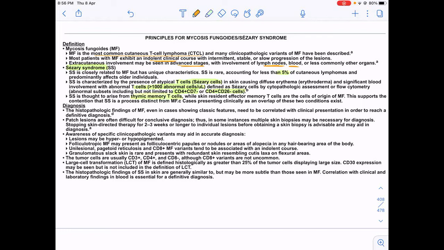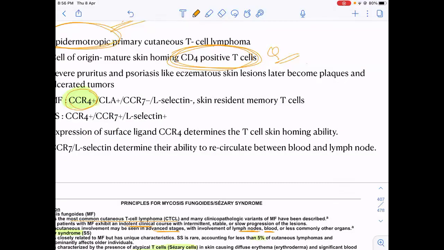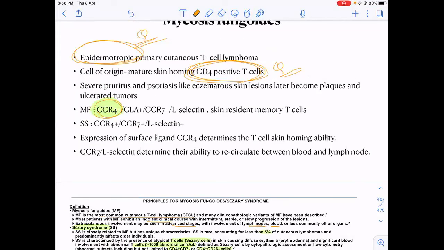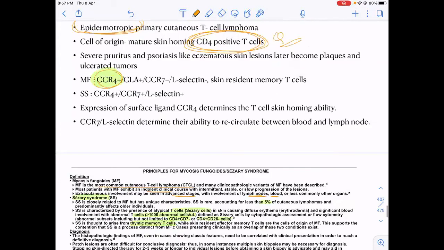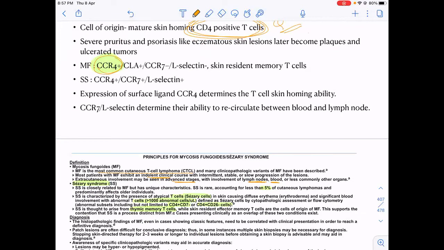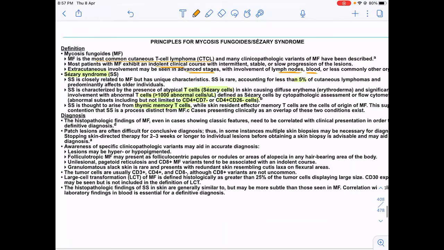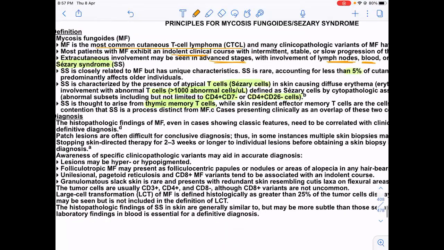So you can see that the origin of mycosis fungoides is different from the origin of Sézary syndrome. Sometimes we think that when mycosis fungoides comes into the blood, it is Sézary. No, both of them are cutaneous T-cell lymphomas, but mycosis fungoides has a different cell of origin. Sézary has a different cell of origin. Mycosis fungoides, the cell of origin is the skin homing CD4 positive T cells, whereas for Sézary syndrome, the cell of origin is thymic memory T cells.